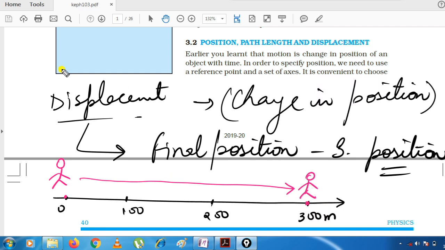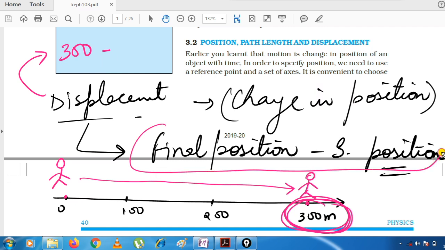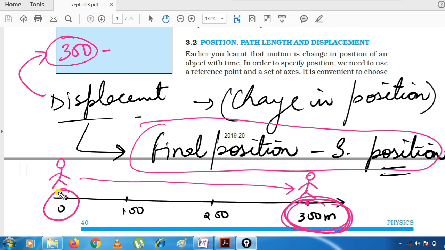Then if I say what is displacement here, then to find out displacement, what do you have to check? Its final position. Its final position is 300 minus. Why minus? Because the formula is final position minus initial position. So 300 is final and 0 is initial. So 300 minus 0 gives you 300 meter, right?